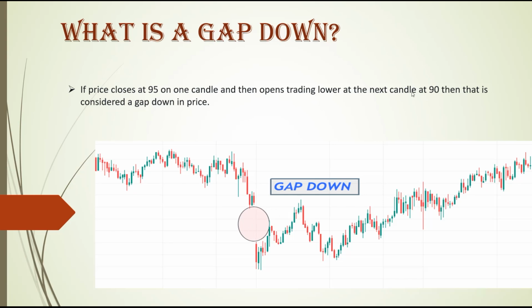So in between 95 and 90, there is no 96 or 97, there are no candles formed in between. So from 95, the next candle is opening at 90. That is considered a gap down in the price. So this is a picture of that. This is considered a gap down.